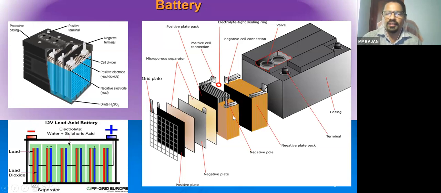So we have so many other types of battery also. Most commonly used batteries are lead acid batteries. So that is why I am explaining the lead acid battery.